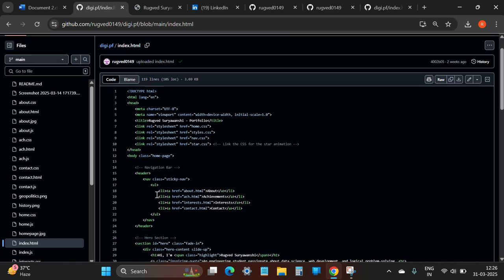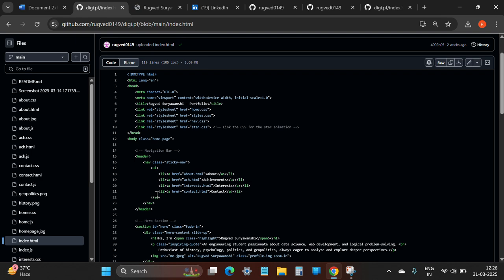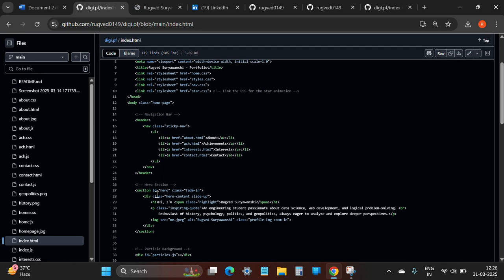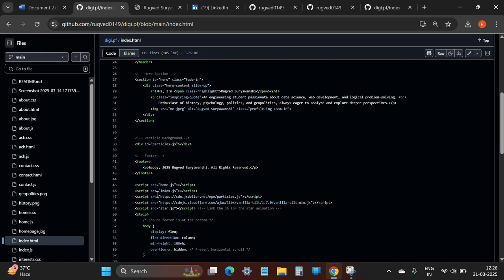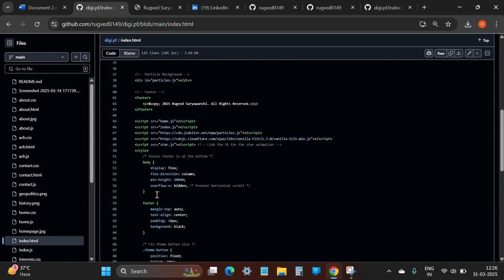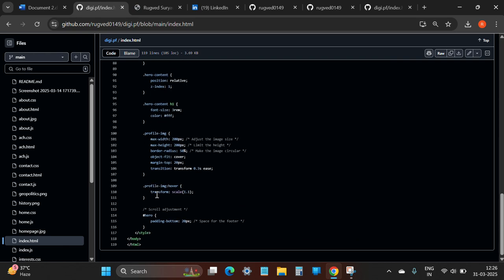Herein you could view the code, which includes CSS attachments, the contents in it, the navigation bar, the particle.js that I have used for animation. Then you have the CSS for better visualization and the end of the web page. So you could view any of the pages.